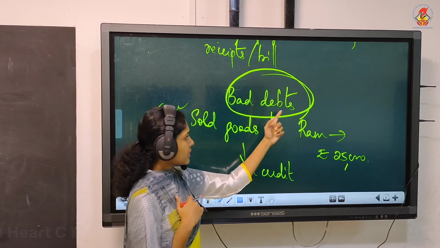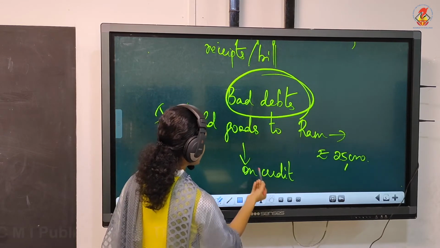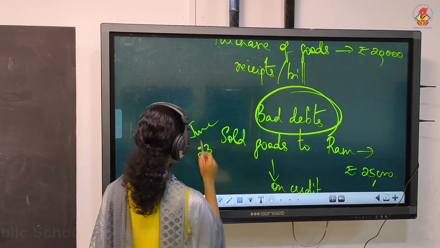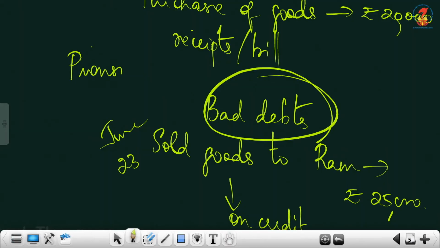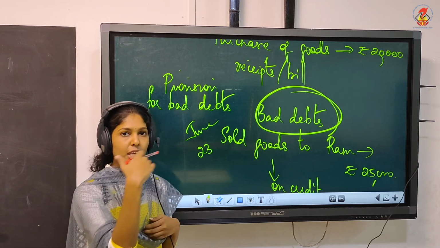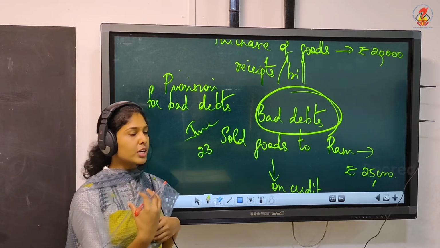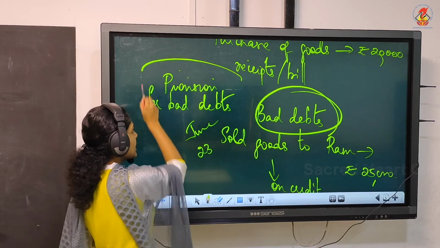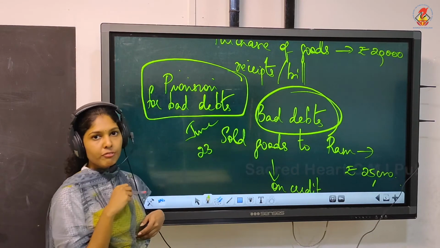And for meeting these bad debts, the firm would already have maintained something called provision for bad debts. This would have been maintained by the firm well in advance, not at the time of occurring bad debts. In the beginning of the year itself, every firm will be maintaining a provision for bad debts.